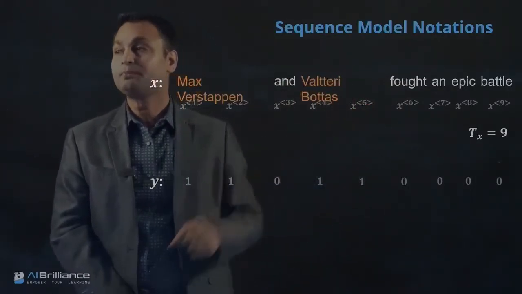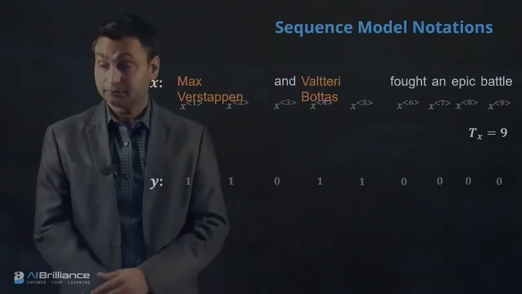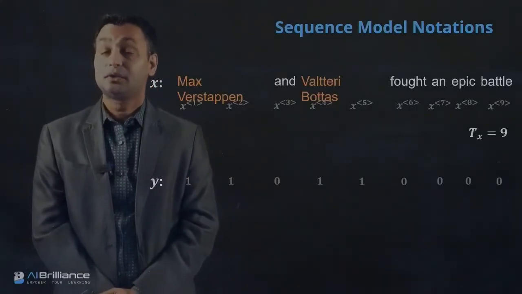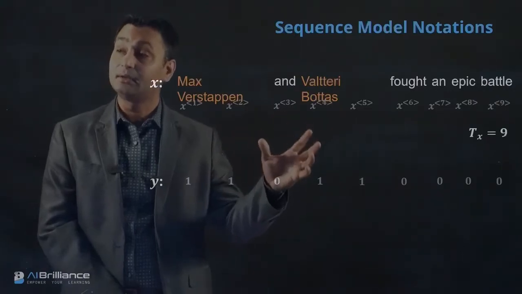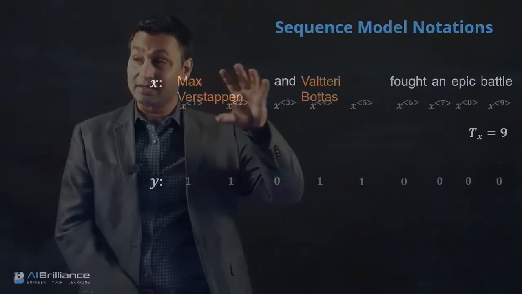So we need to take this X and convert it into a vector. Let's see how the representation for X is done, especially for the recurrent neural network, if the problem is natural language processing.